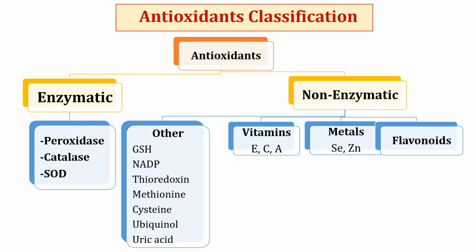They can be vitamins, metal ions, flavonoids, and other components like glutathione, NADPH, methionine, cysteine, uric acid, and ubiquinol. We will discuss all these antioxidants in detail in coming slides.